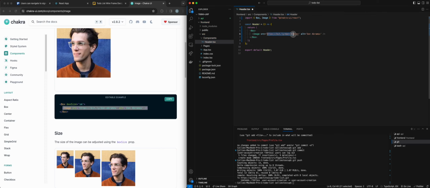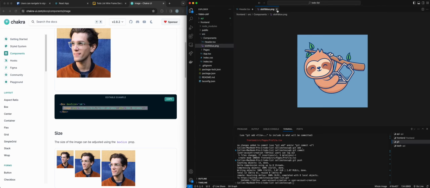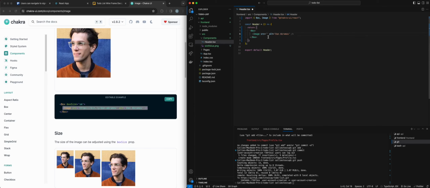And then I'm going to find my logo. All right, and I'm going to add my logo. I'm going to just add it in this components folder here to make the file path easy.